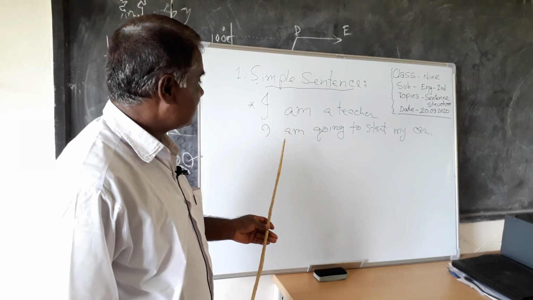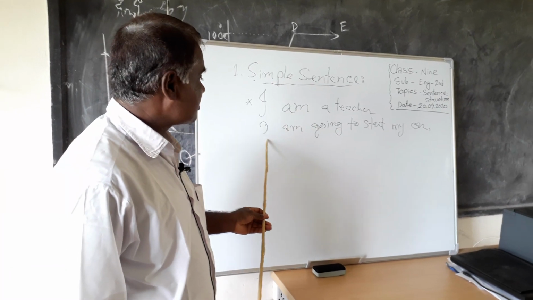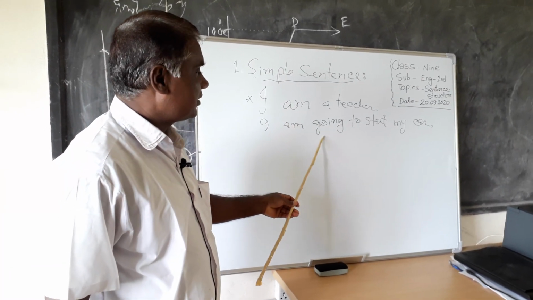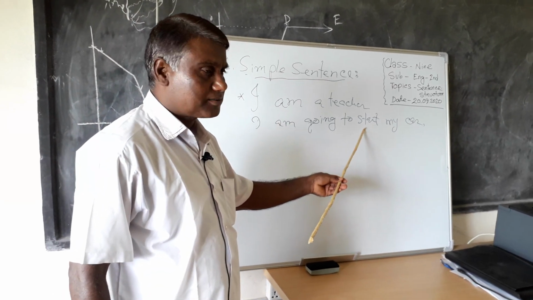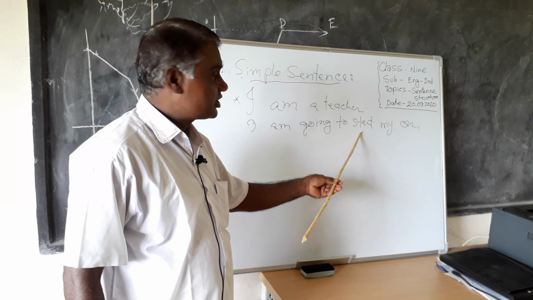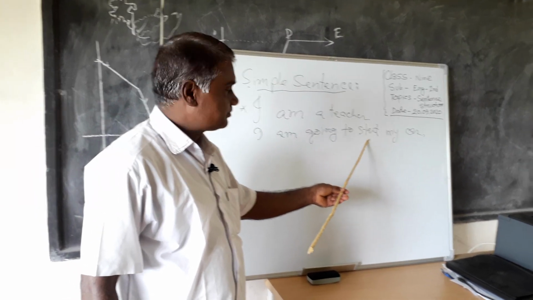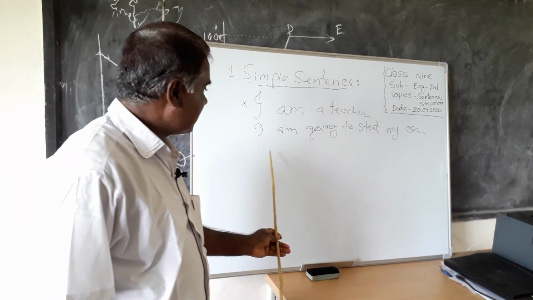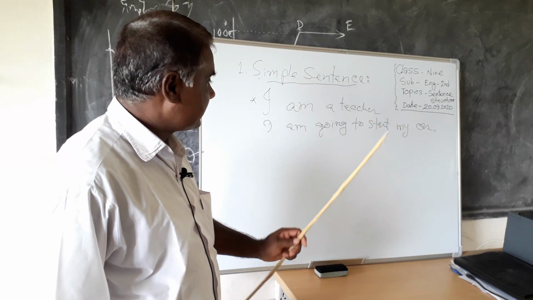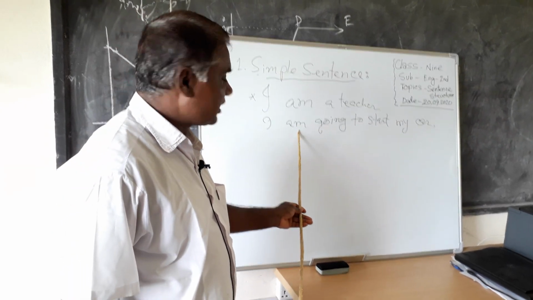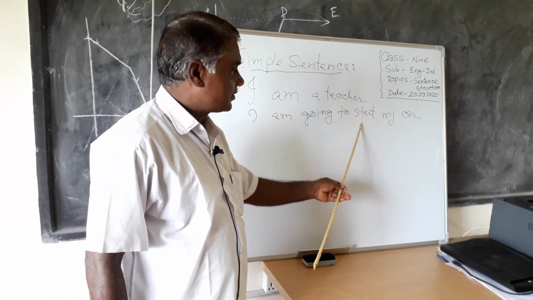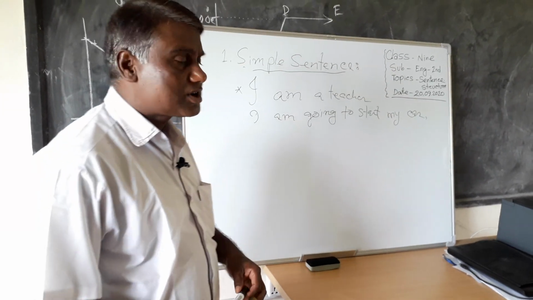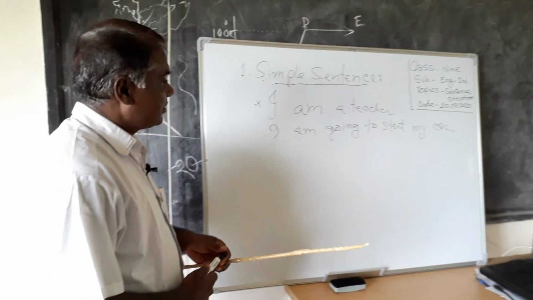You can see only one subject and only one finite verb, but there is another verb, start. It is not a finite verb, it is a non-finite verb. So a simple sentence can take a finite verb or a non-finite verb. This is called a simple sentence. Okay.